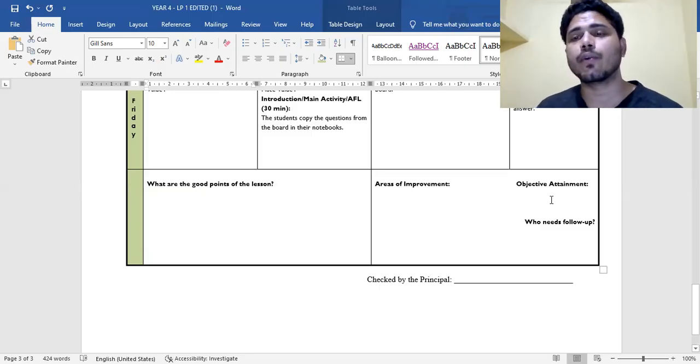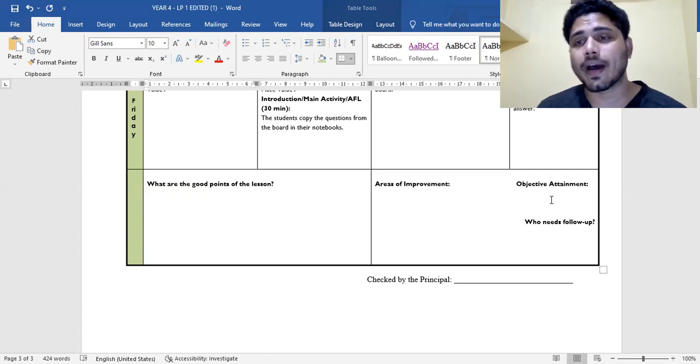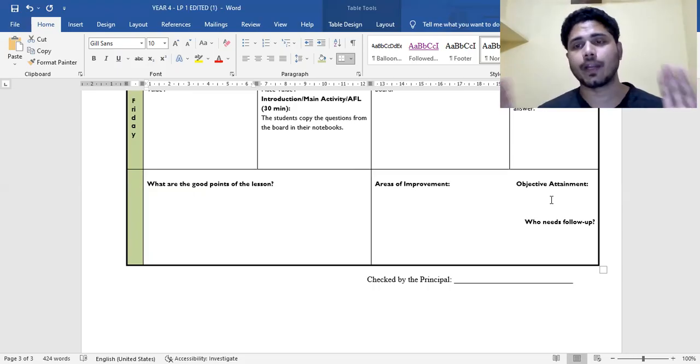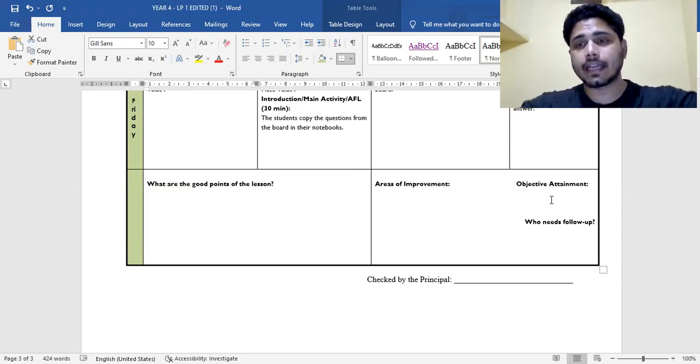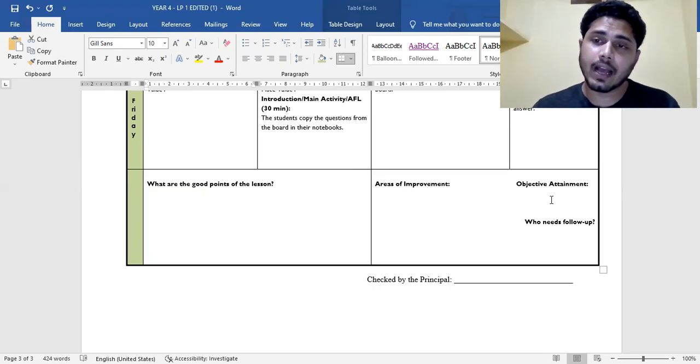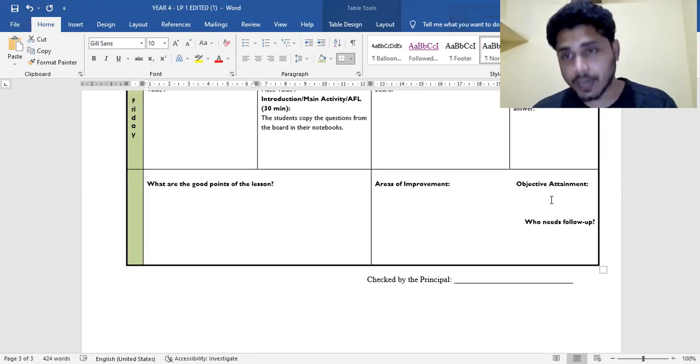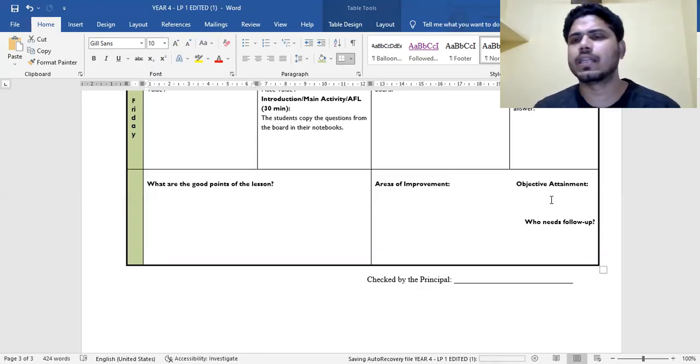So here you are writing whether the students have acquired the learning objective or not, because you have prepared a learning objective for one particular week, and that is what you write in the skill in focus this week. After completing that week, you identify whether the students have acquired the learning objective, by asking questions or by any other means. You just have to find out whether students got that learning objective or not.